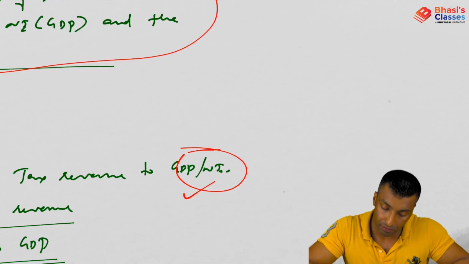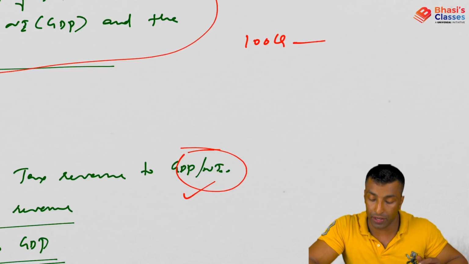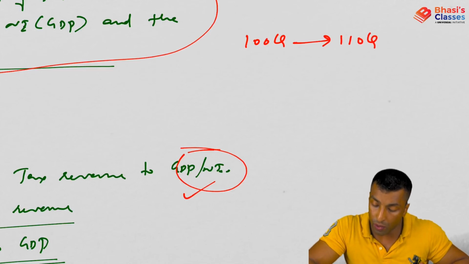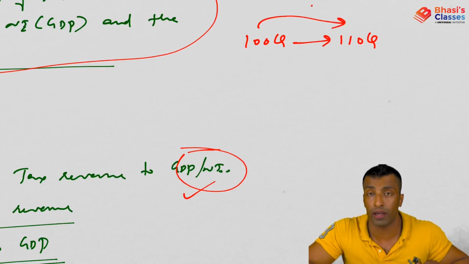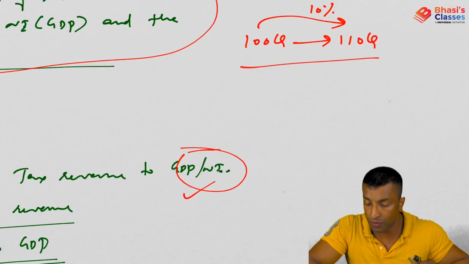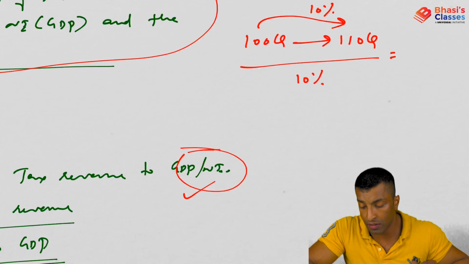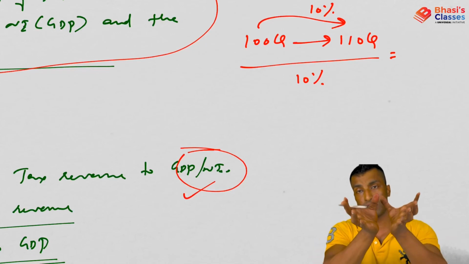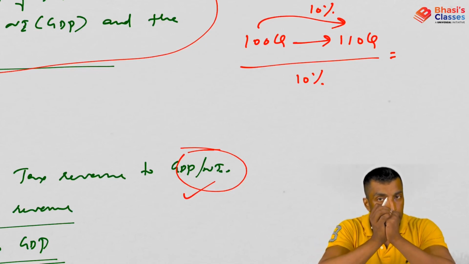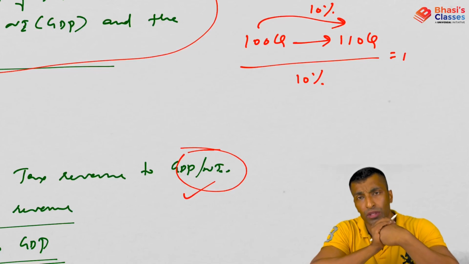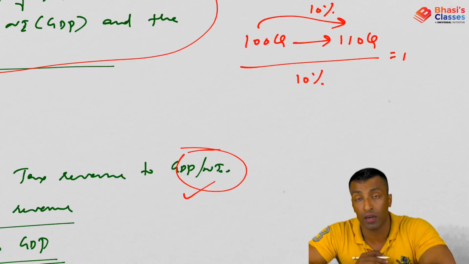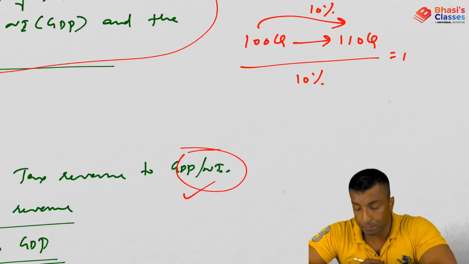Let's suppose the tax collected last year is 100 crore, and this year you collected 110 crore. So there is an increase of 10%. Now imagine GDP is also increased by 10%. So what value will you get when you take the percentage change in tax revenue and the percentage change in GDP? Both are the same, so you'll get a value of 1. Now tell me, is this tax elasticity or tax buoyancy?